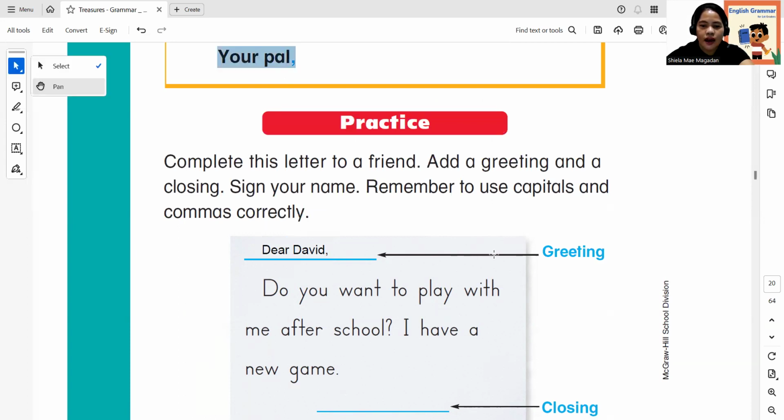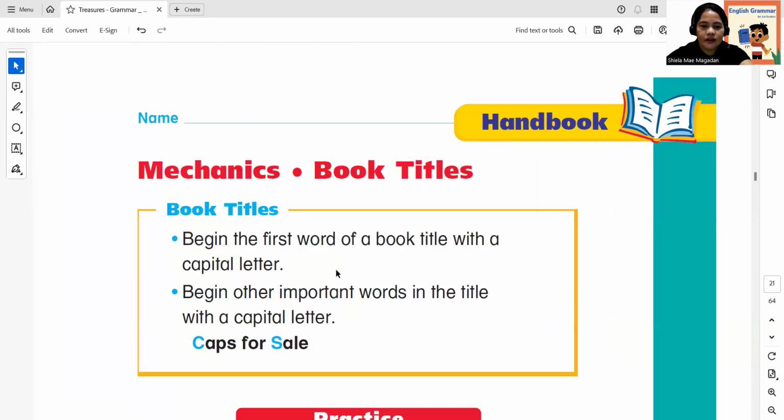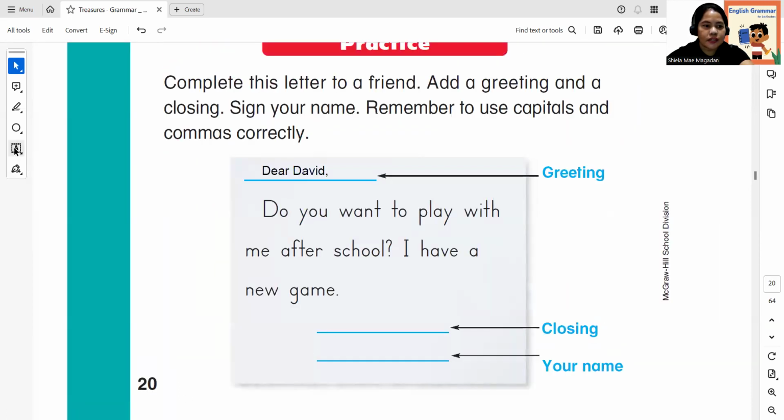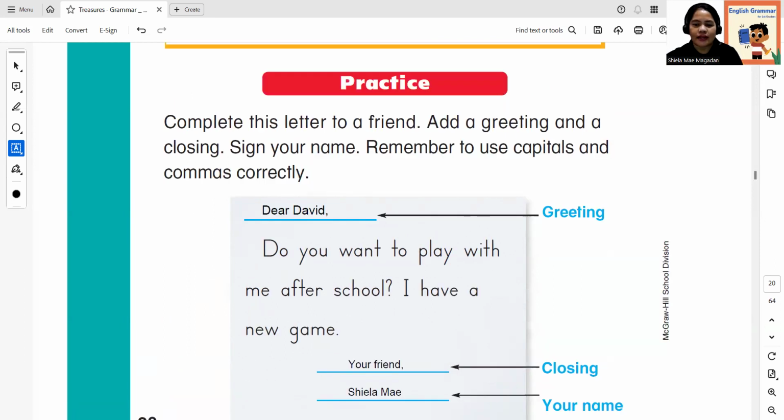So for the closing, I can also put here, let me change into type text, Your friend. Okay? So, Your friend. Whose friend? Okay. So, what's my name? Sheila May. Okay. So, that's it. That's how to write it. You just have to remember the capital letter and the comma. All right, so the greeting, closing, and your name.